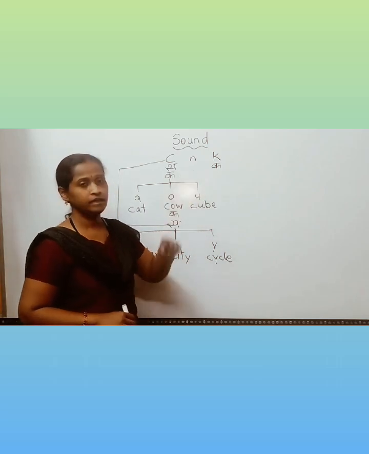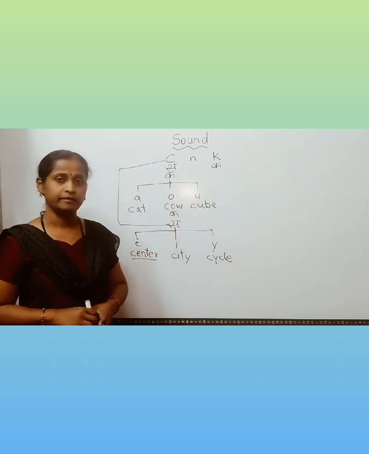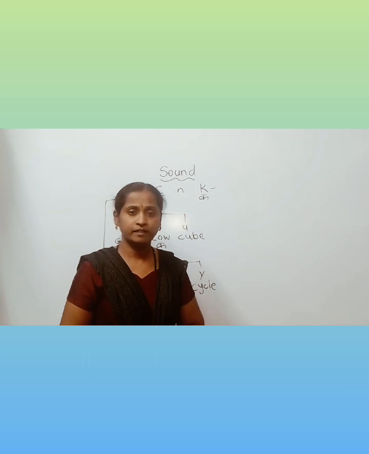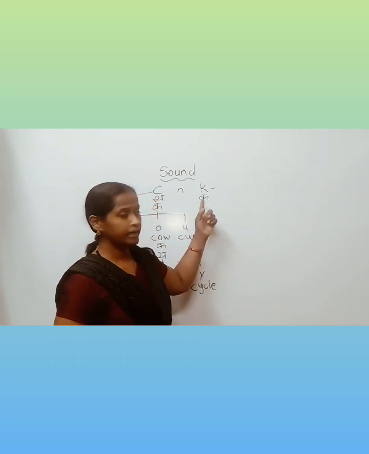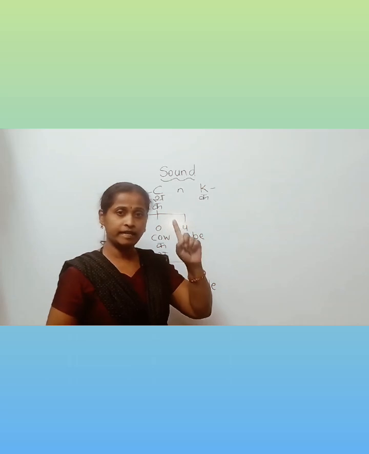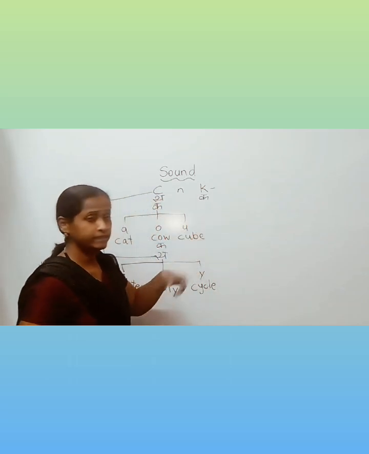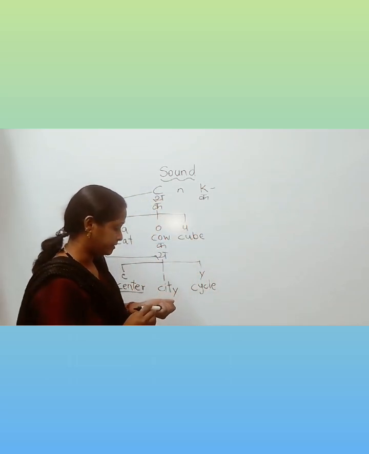Now let us learn about the sound of K. The sound of letter K always remains K, K, K, not like C where it changes with some of the vowels. Letter K has only one sound, that is K. Let us see.